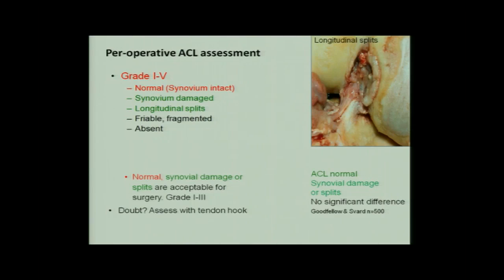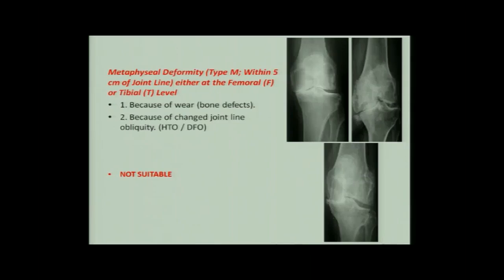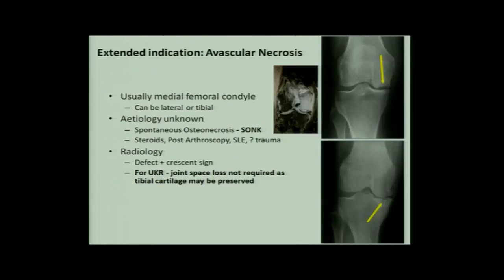If we find that these conditions were not met, we will simply switch over to total knee. But it happens very, very rarely. Actually, it has never happened to me if you are careful. So, the posteromedial OA, as I said, is a contraindication, not suitable. Metaphyseal deformity, not suitable. Previous HTOs, not suitable. Diaphyseal deformities, not suitable for unicondylar knees.